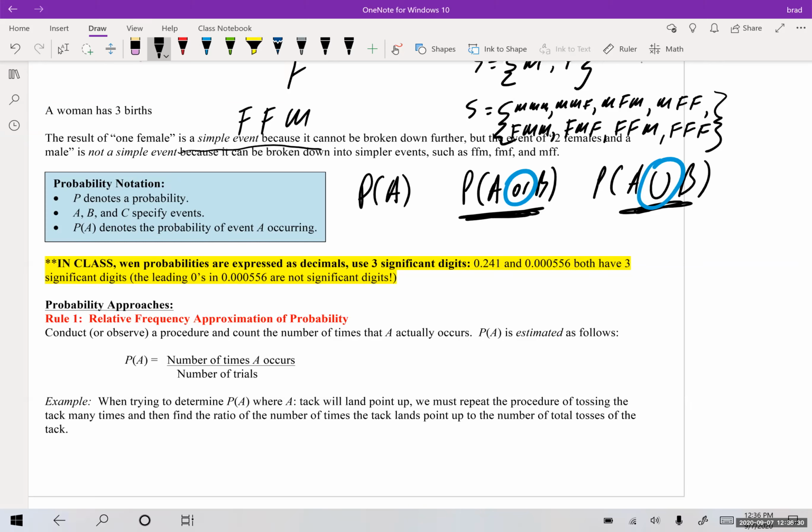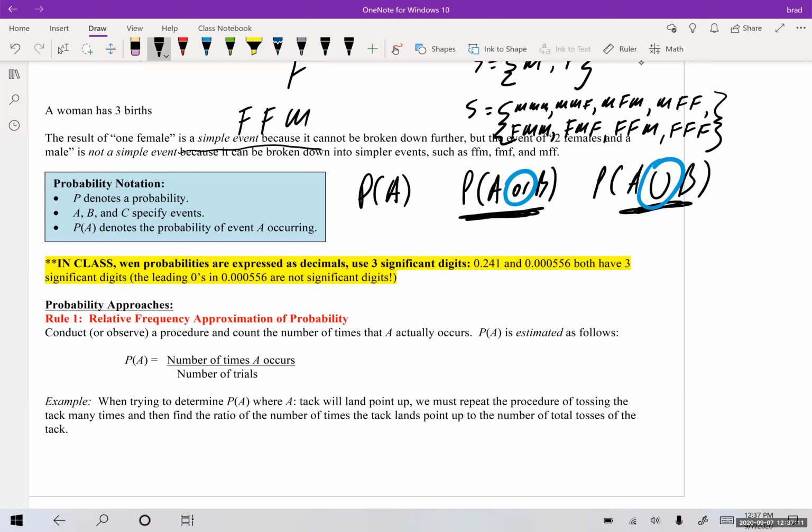Okay, and it says in this class, when probabilities are expressed as decimals, use 3 significant digits, like 0.241 or 0.00056. Both have 3 significant digits. I'm not going to go too crazy on significant digits. A lot of times in the homework it'll say round to 3 decimal places. For probability, we normally use 3 decimal places unless it's specified otherwise. But with the leading zeros, these zeros aren't considered significant. These 3 are.